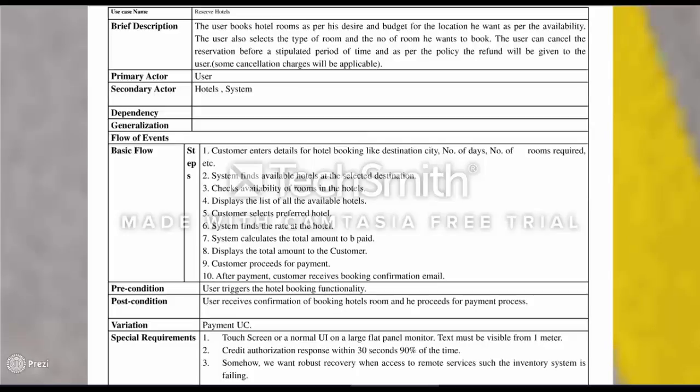Basic flow goes as follows. The customer enters details for hotel booking like destination city, number of days, number of rooms required, etc. The system finds available hotels at the selected destination and displays the list of all the available hotels. The customer can then select his preferred hotel. The system finds the rates at the hotel and calculates the total amount to be paid. It displays the total amount to the customer and then the customer may proceed for payment.